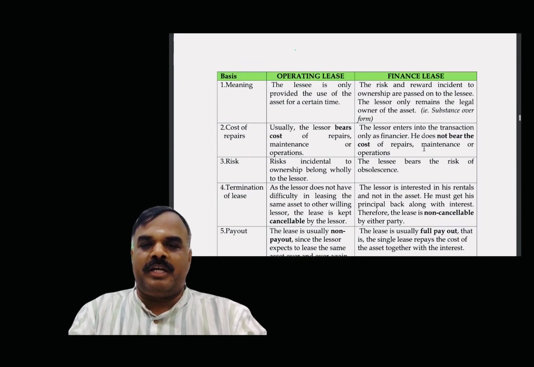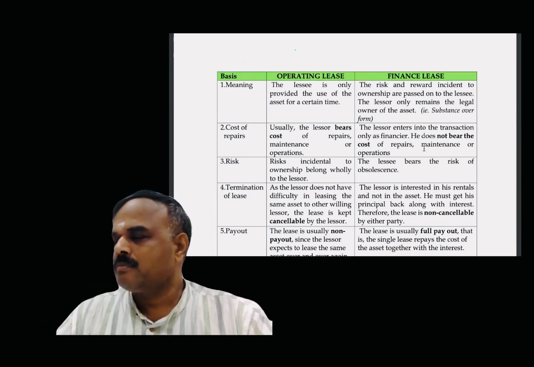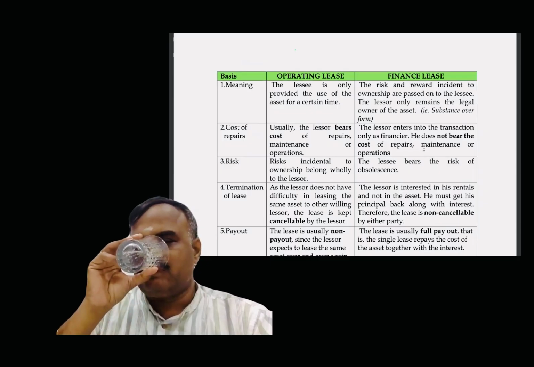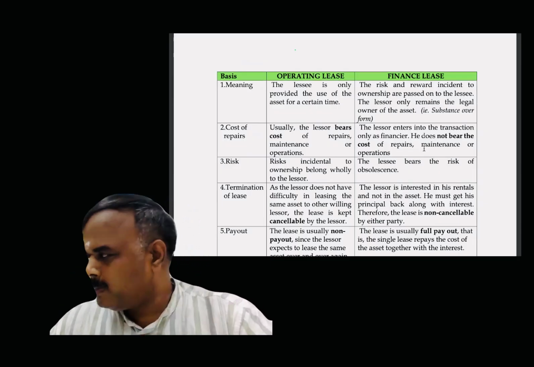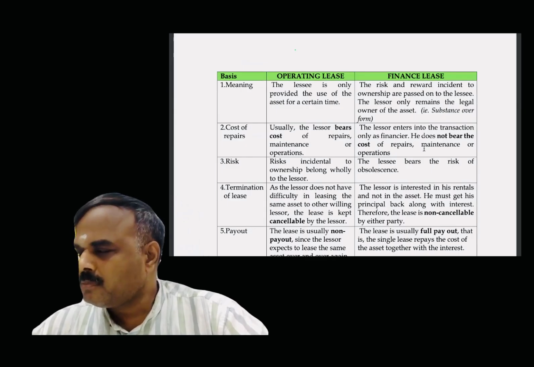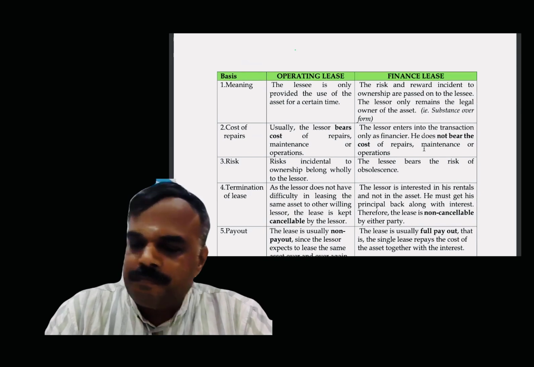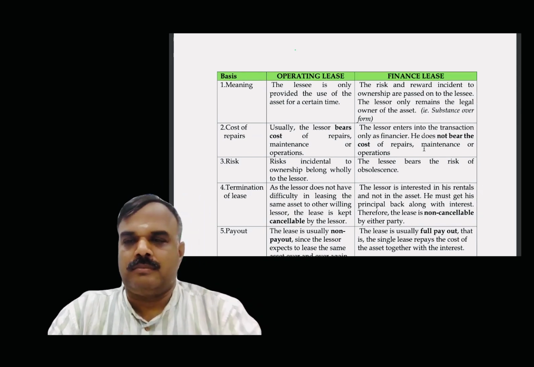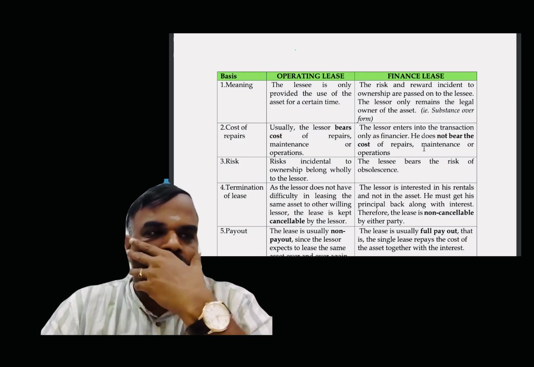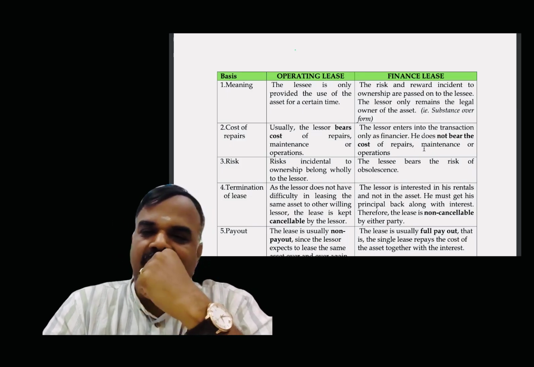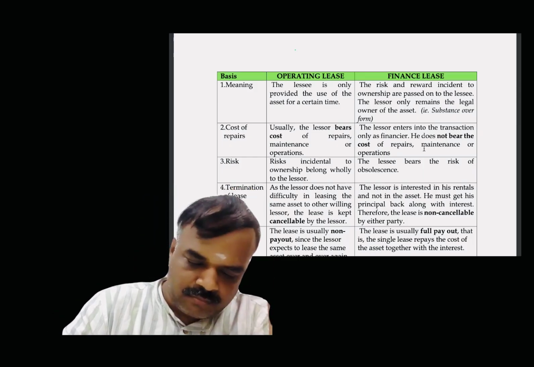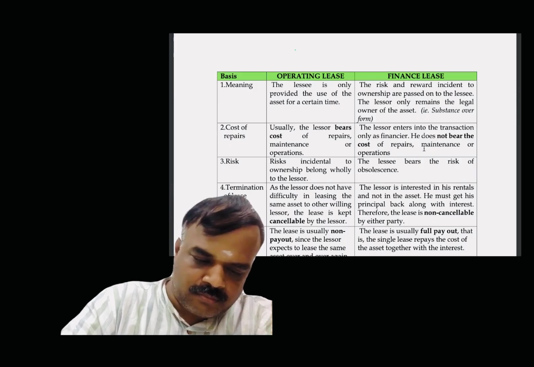Now, Rakesh, read. Difference between operating and finance lease. Operating lease: the lessee is only provided the use of the asset over a certain period of time. Finance lease: the risk and reward incident to ownership are passed on to the lessee. The lessor only remains the legal owner of the asset. Substance over form. Cost of repairs: in operating lease, the lessor bears the cost of repairs, maintenance or operations, whereas in finance lease, the lessor enters into the transaction only as a financier. He does not bear the cost of repairs,